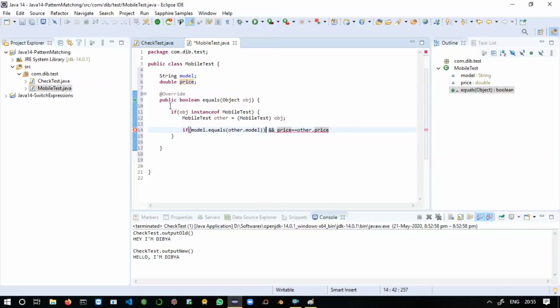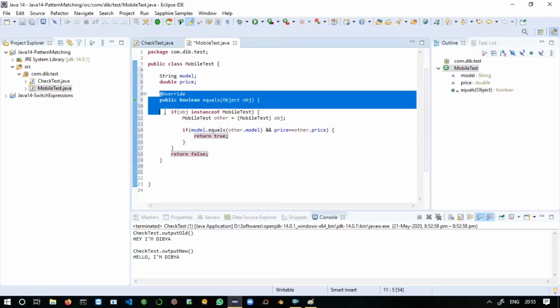I have taken an extra bracket, just place it here. Inside the if block you can say return true. Outside the main if, you can say return false, which is nothing but the default return. So that's it, we have modified our equals method with our old approach of the instanceof operator.